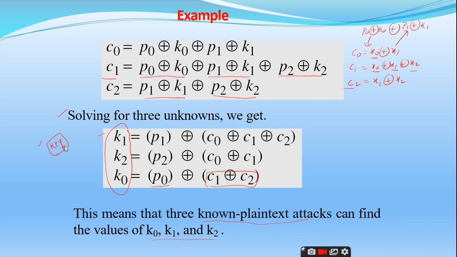Similarly, we saw an example of linear cryptanalysis where we took a simple plain text consisting of bits P0, P1 and P2, and saw how the key was identified from the plain text and the